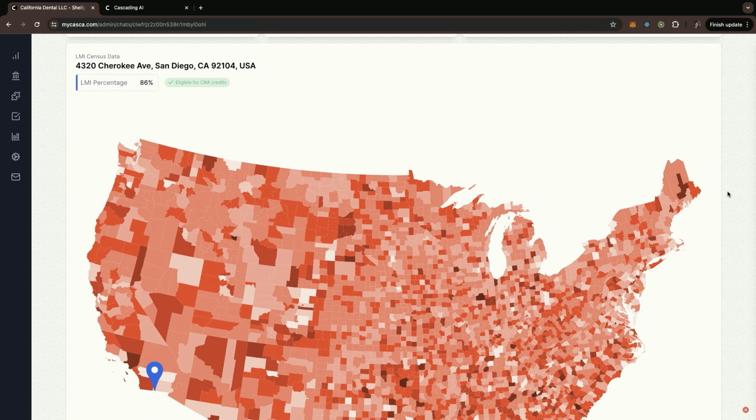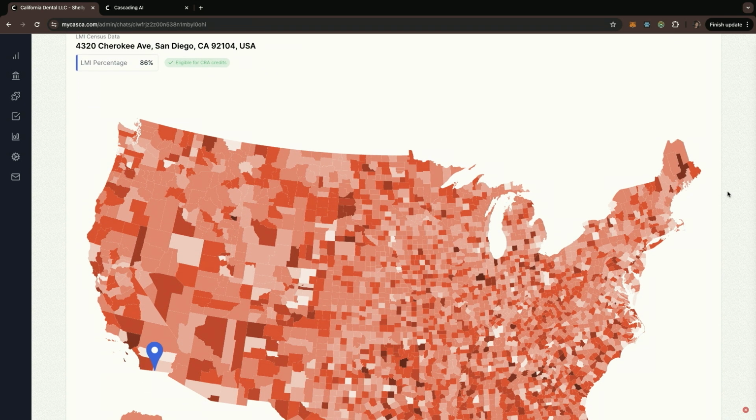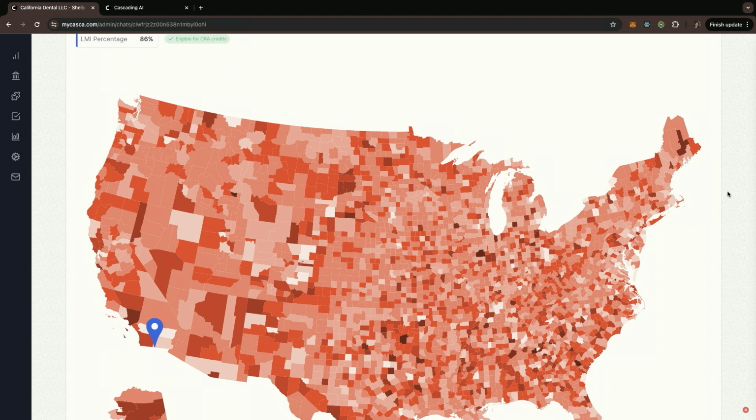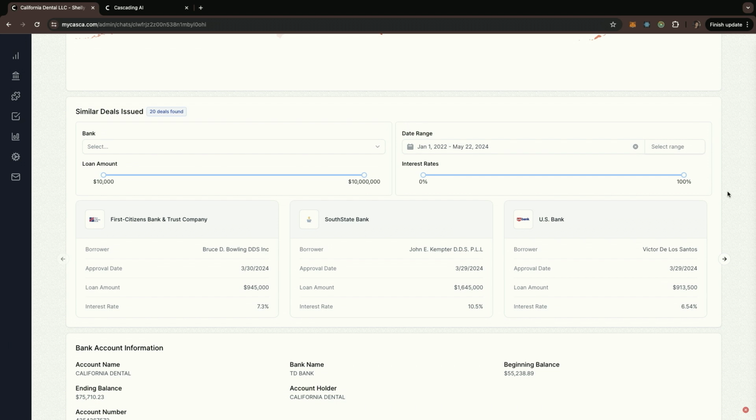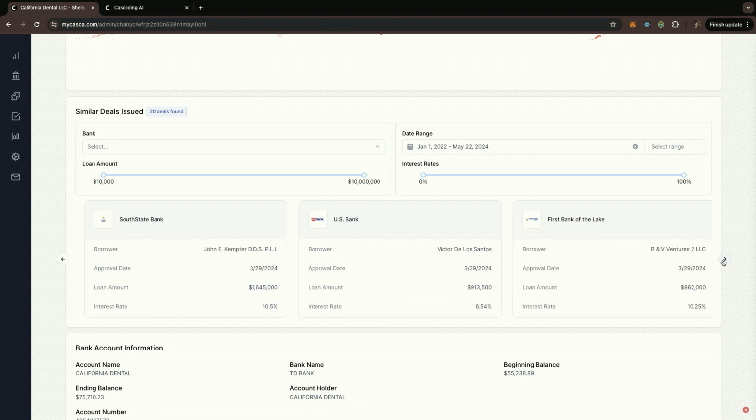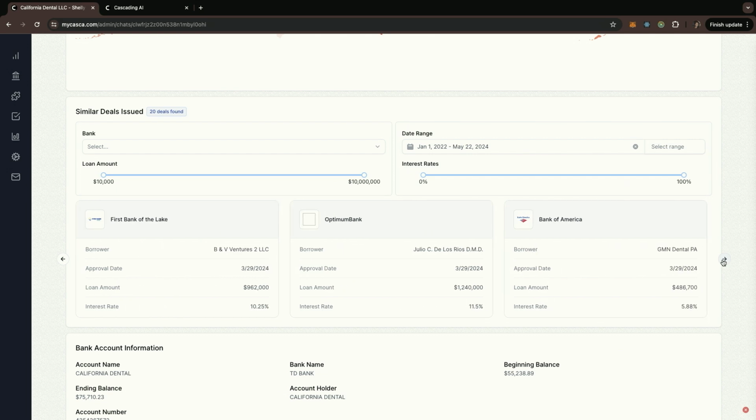Below, I can see that Shelly's business is in a low-income area, which makes her eligible for CRA credits, which is really important for a lot of the banks that we work with. And here's one of my favorite features. We show you similar deals that other banks recently did in a similar geography and a similar industry. So I can see that South State Bank recently did a deal for $1.6 million at 10.5% interest rate for another dental practice. And I can keep clicking through this to get a sense of, if I were to make an offer on this deal, would my interest rate be competitive?